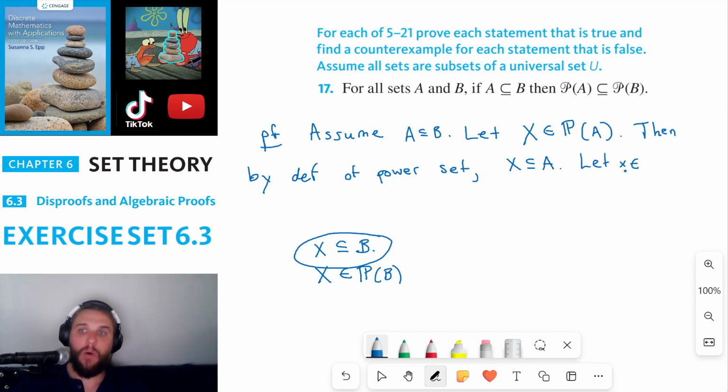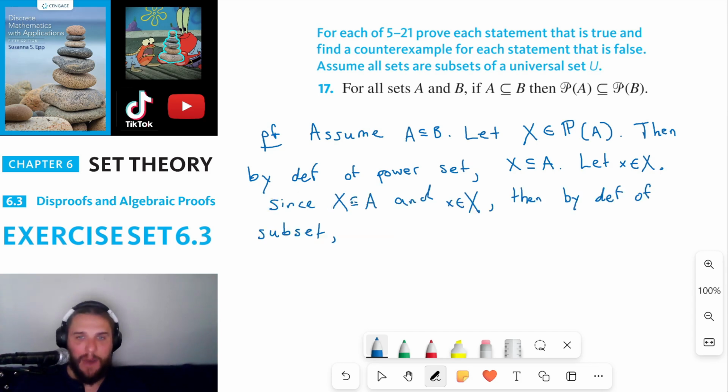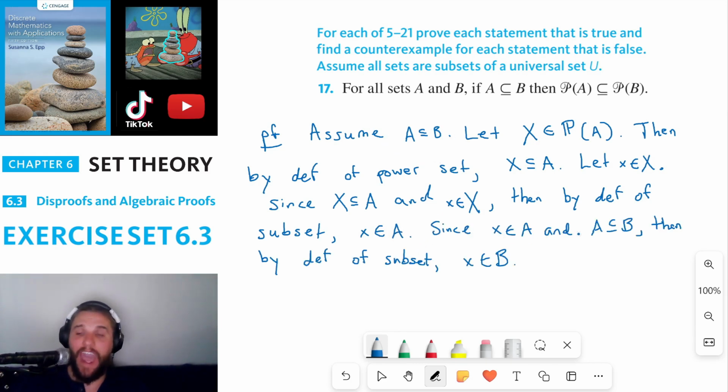So let's let lowercase x be an element of capital X. We want to show that lowercase x must be an element of B. So since capital X is a subset of A and lowercase x is an element of capital X, then by definition of subset, that means lowercase x is an element of A. But A is a subset of B. So since lowercase x is an element of A and A is a subset of B, then by definition of subset, lowercase x is an element of B.